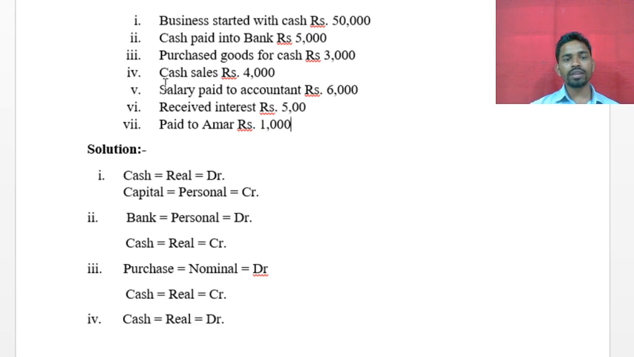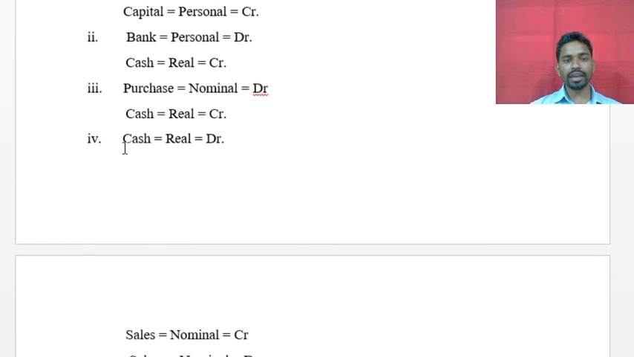Next transaction is cash sales, rupees 4,000. This is cash sales, which means the business sells its goods. It is also a cash transaction. In this transaction, which two accounts are affected? The first one is cash, and the second one is sales.